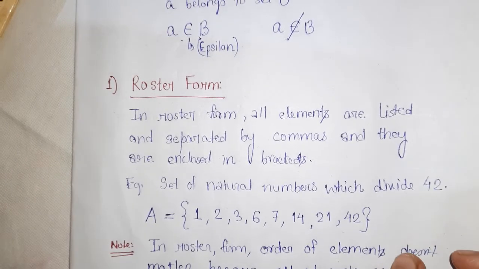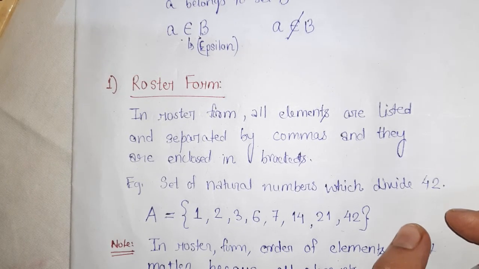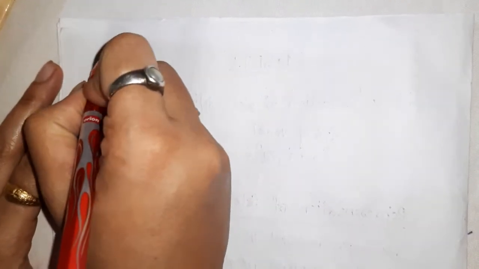Next form of set representation is set builder form.